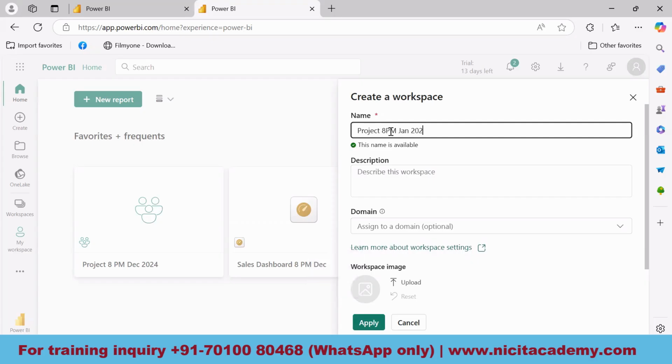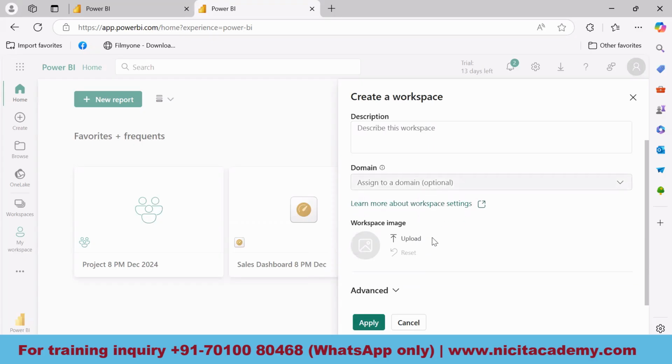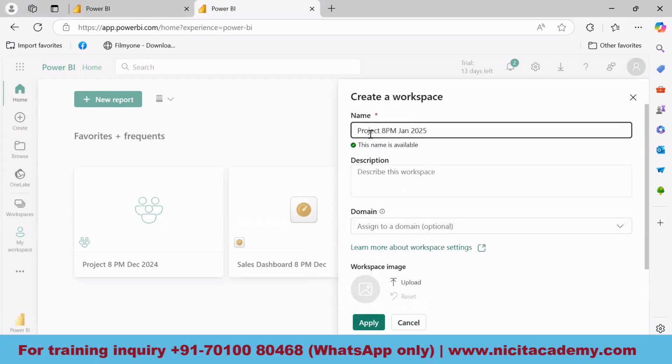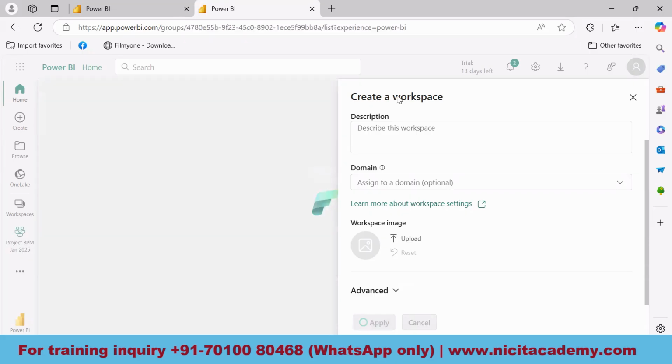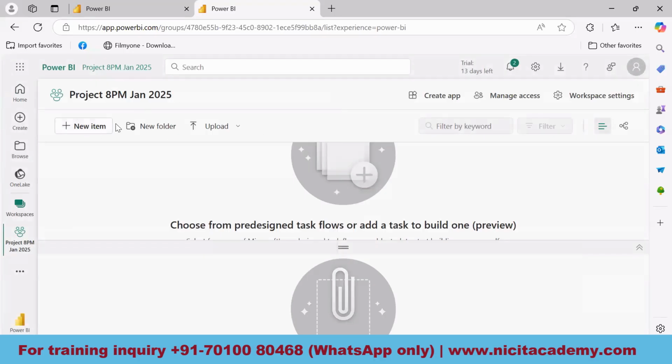Here we can give it a name, and we can also give a description with information related to the project. We can write just 2 or 3 lines to give some idea. The workspace name should be close to the project name. Then we can apply, and the workspace will be created. We'll see extensively in the coming lectures how to create workspaces. I'm just giving you some idea. This is how it looks.